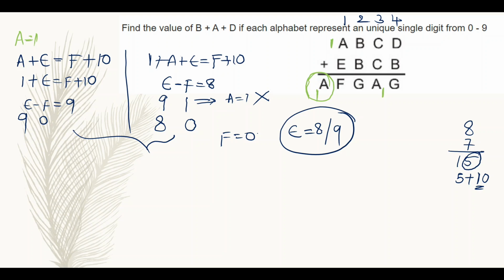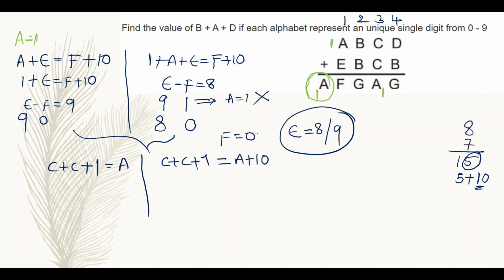C here, that is the third column. Here in the third column, I am getting C plus C plus, if I am getting any carry from the fourth column, then that 1 is equal to A, or C plus, if I am getting any carry, and if that value exceeds 10, then that will be A plus 10.